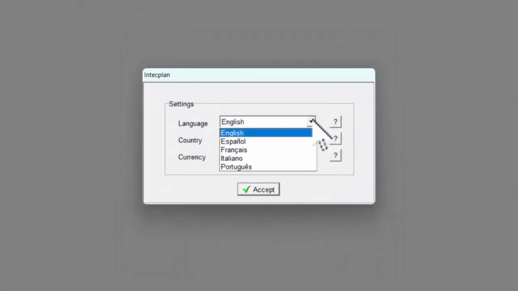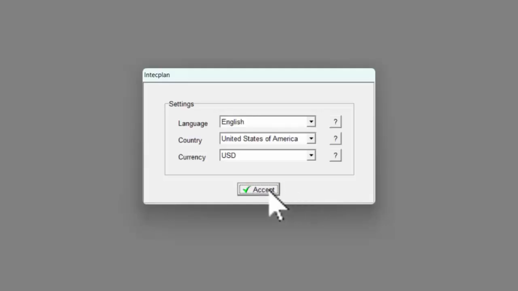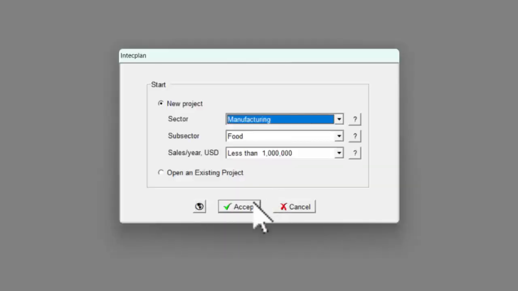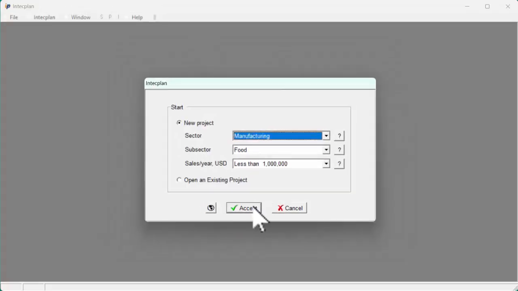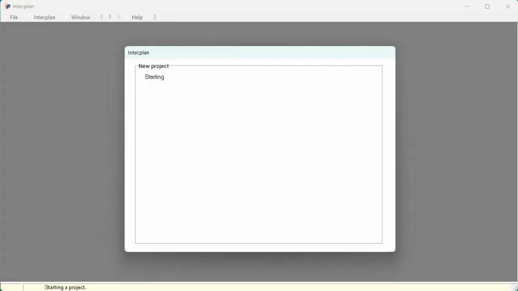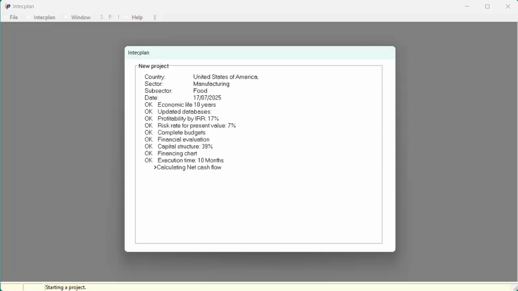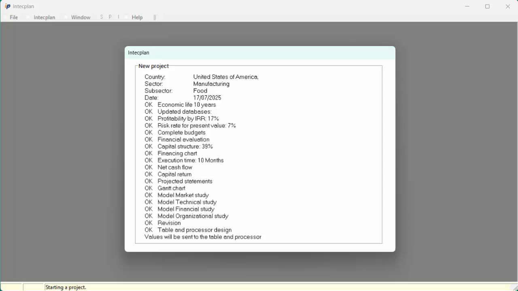The first time you open it, just select your language, country, and currency. Then, enter your sector, subsector, and sales range, and that's it. Click, and let artificial intelligence do the heavy lifting, saving you weeks or even months of work.